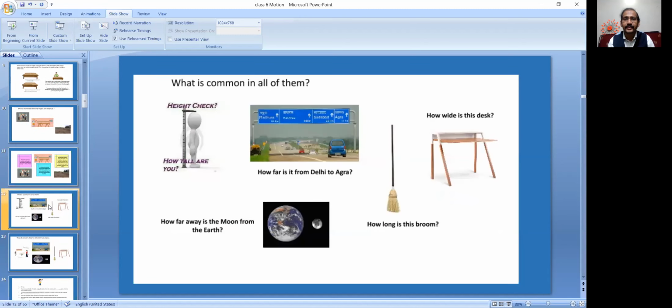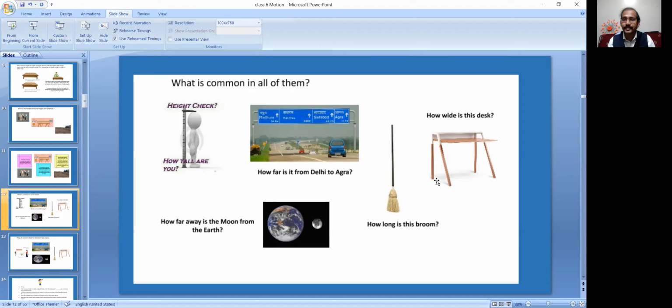Now, what is common in all of them we can observe? He is checking the height. In school also our PT teacher will measure our height. How far is it from Delhi to Agra? There are the notice boards over here. And how long is this broom? And how wide is the desk?